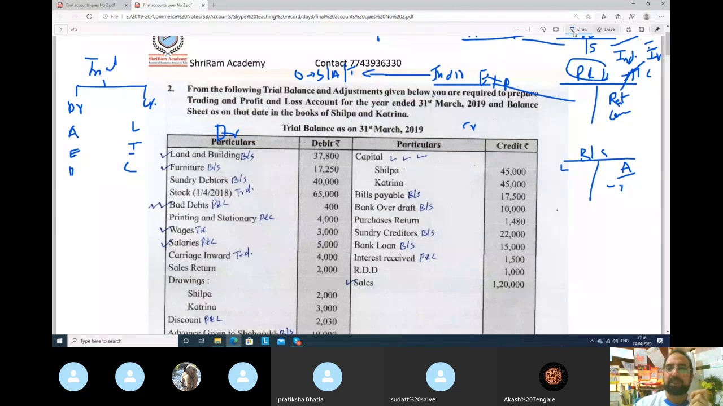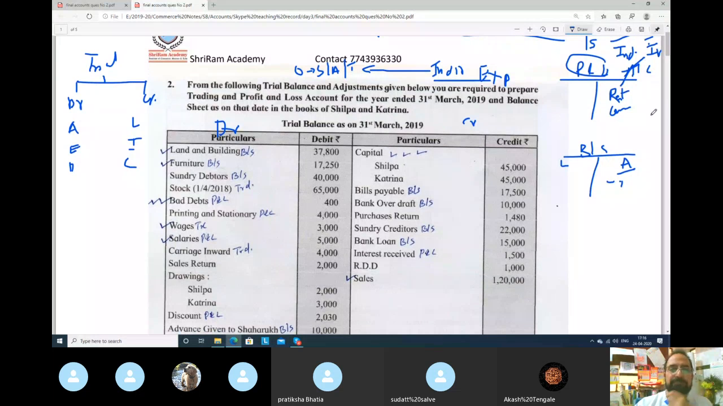Let's see this. For example, now guys, this is the question and we have to solve it. So how will we start? Always read the question thoroughly and try to underline important stuff. You are required to prepare trading and profit and loss account for the year ended 31st March 2019 and balance sheet as on that date in the books of Shilpa and Katrina. So Shilpa and Katrina are partners.